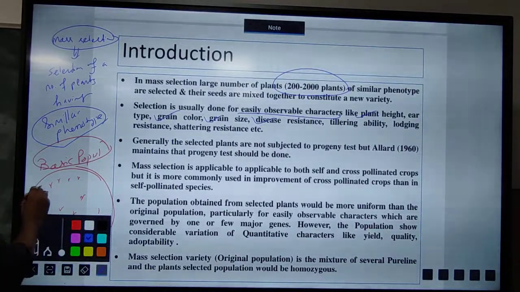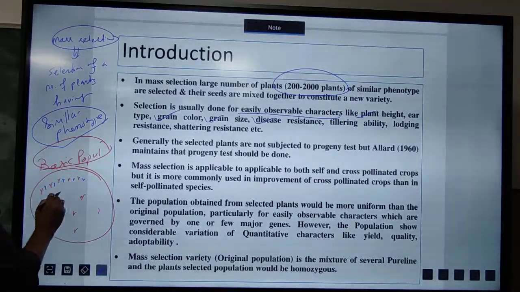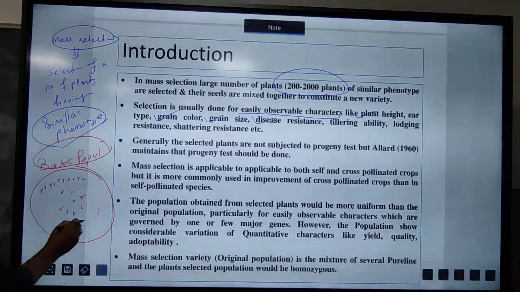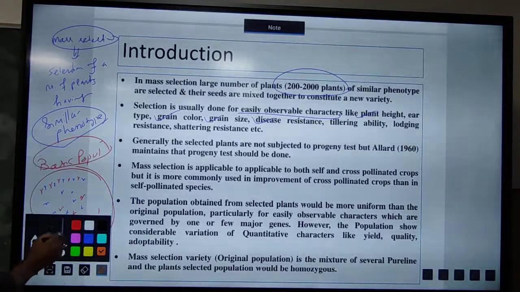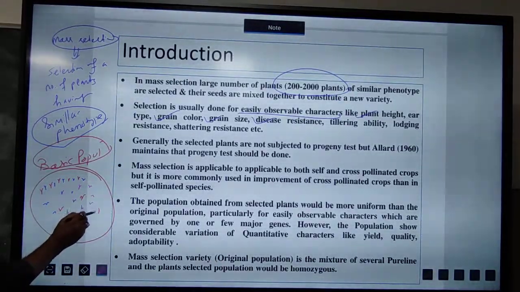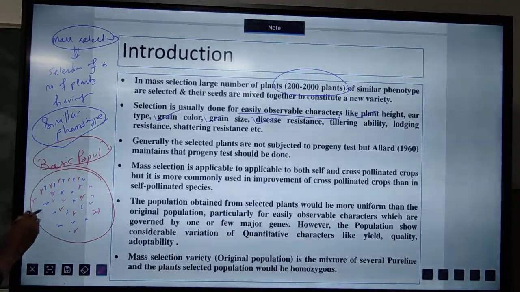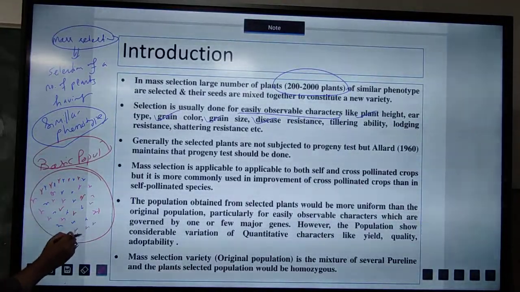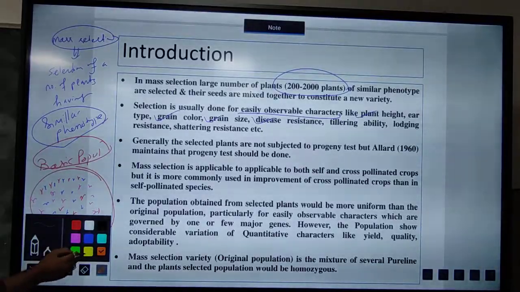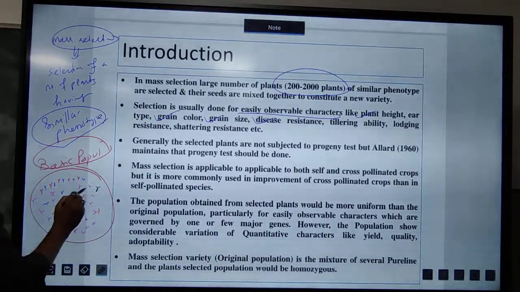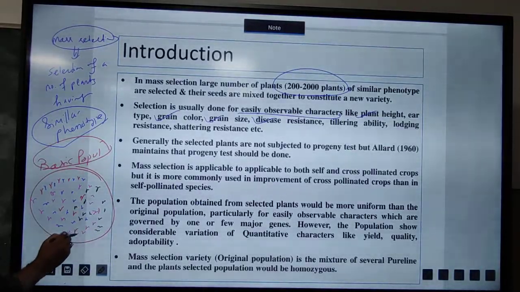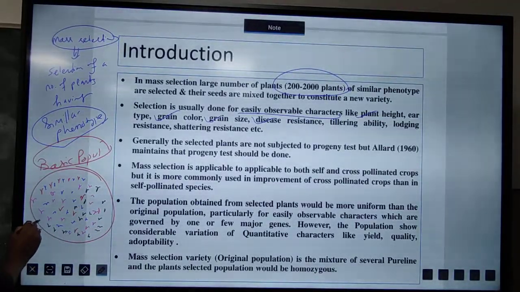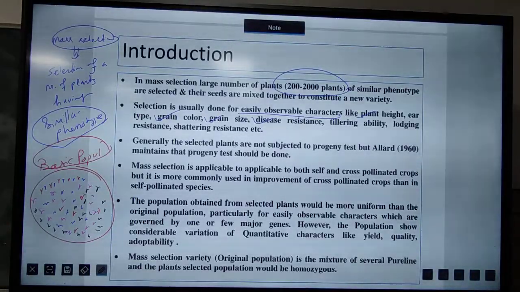So this is one type of genotype. This is another type of genotype. So here it will be another type of genotype. So if we see, these are different types of genotypes, or we can say a mixture of different varieties. So it is a heterogeneous population.